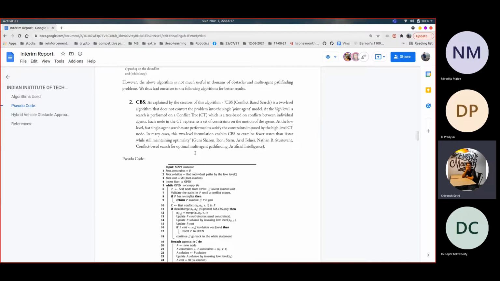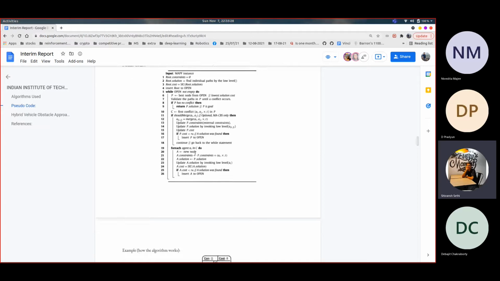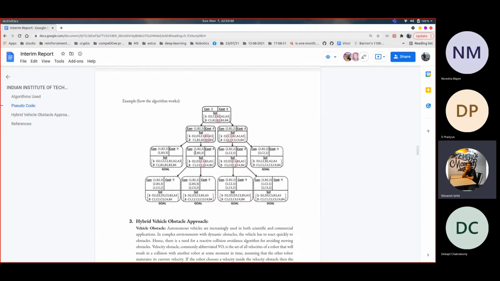At high level, a search is performed on a conflict tree, which is a tree based on conflicts between individual agents. It represents conflicts and constraints within a tree and runs much faster than the A-star algorithm talked about before. At low level, fast single agent searches are performed to satisfy the constraints imposed by high level constraint nodes.